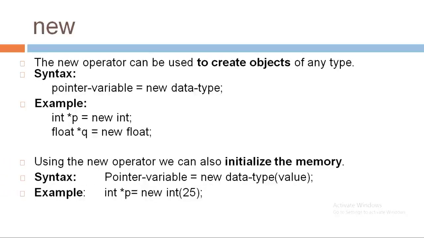We can also initialize the memory with using new operator, that is syntax is pointer variable equal to new data type value. An example is int star p equal to new int 25. Here 25 is the value which is going to be initialized to the memory location which is pointed by pointer p. With using new operator we can initialize also our memory locations.